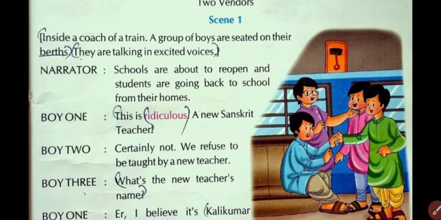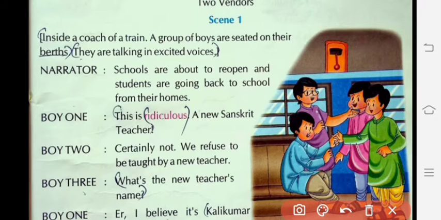Now what does berth mean? Here this is called a berth, a sleeping area in a ship, an aeroplane or a railway. It is called a berth. So here the narrator narrates the story. A group of boys who are seated in a compartment on the berths started talking about one thing. And what is that? Narrator says schools are about to reopen, going to be started, and students are going back to school from their homes.